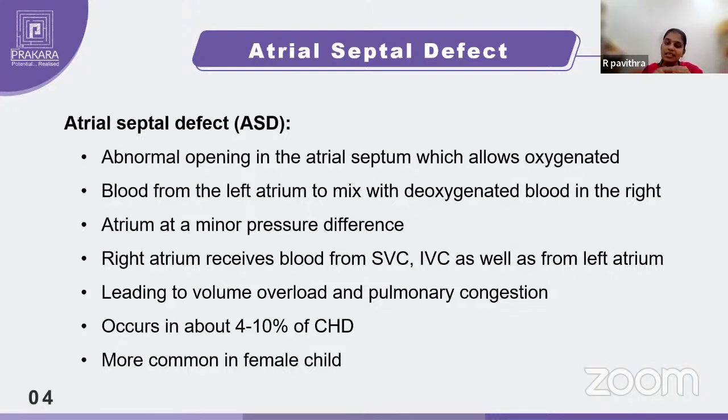So what happens? There will be increased load. Automatically, when blood is coming from another structure, the load will increase, due to which pressure will also build up, right? So increased pressure will have an impact on the circulation. This occurs in about 4 to 10% of cardiac anomalies and is most commonly seen in female children.